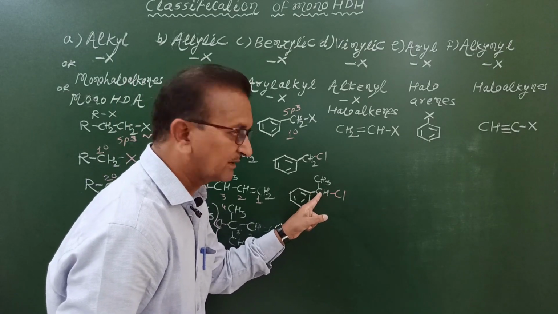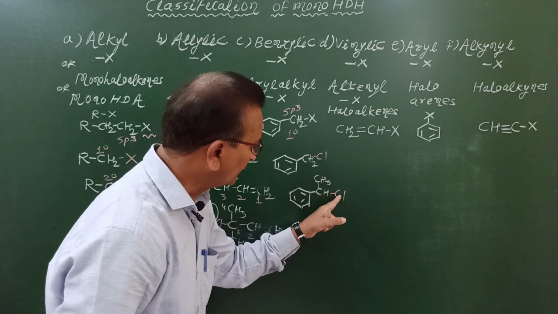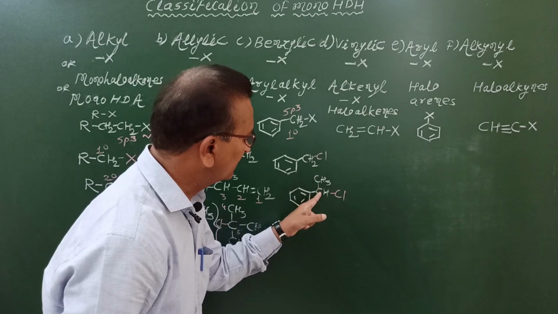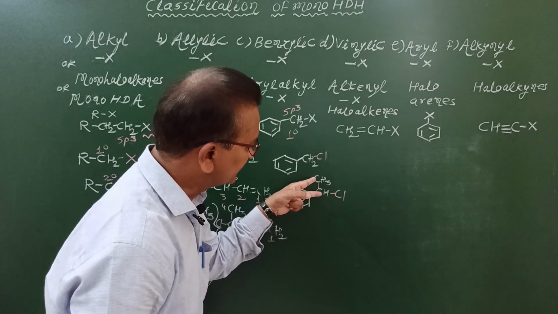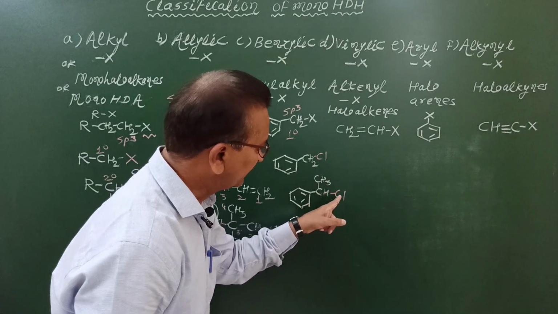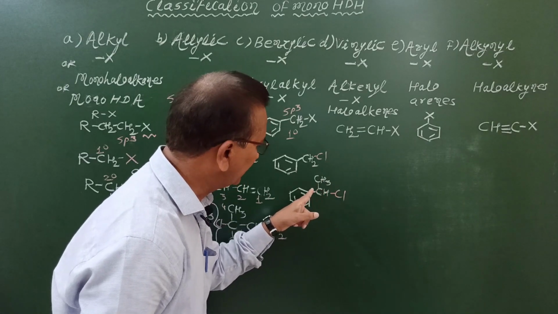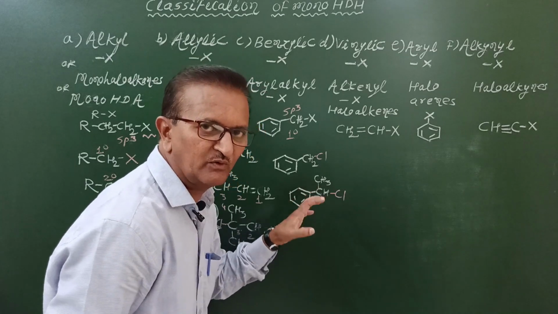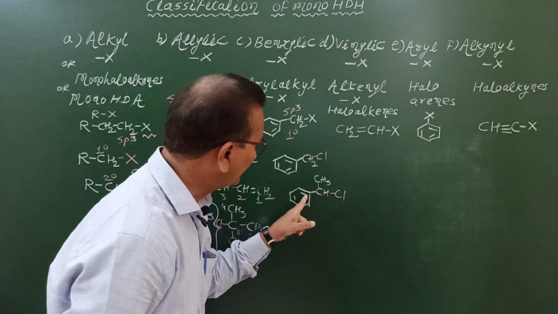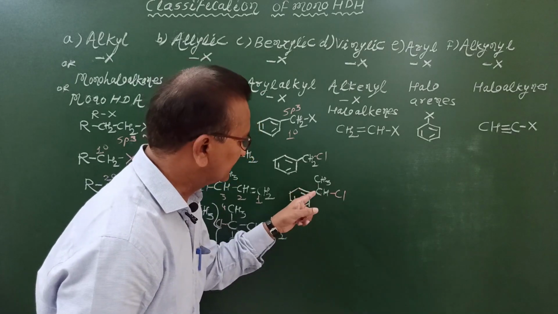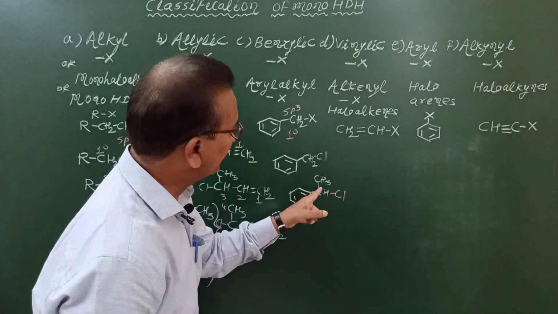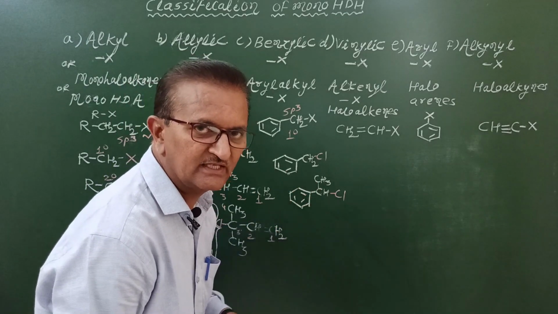Chloro, that means this carbon number 1 chloro, 1 phenyl ethane. Why ethane? 1 and 2. Therefore, this is derivative of ethane, in which one of the hydrogen atom is replaced by chlorine atom and one hydrogen atom is replaced by phenyl group. That's why what about its IUPAC name? 1 chloro, 1 phenyl ethane. An example of secondary benzylic halide.